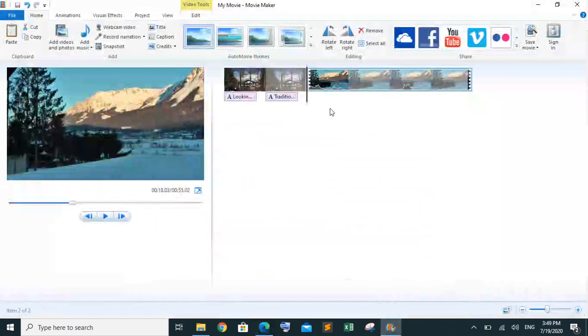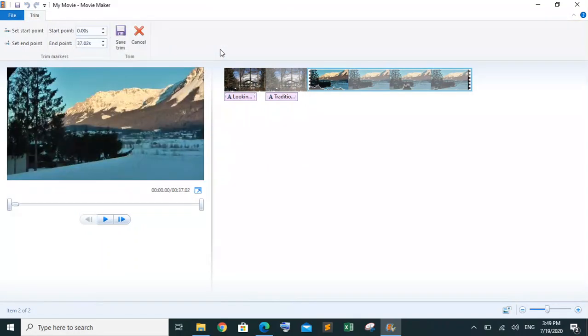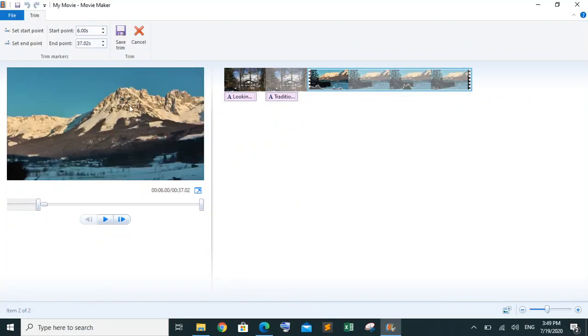So we are going to trim the video: go to edit, then the trim tool. He's saying that we have to remove the first 6 seconds, so we are going to start the video from 6 seconds. So the first 6 seconds have been removed. Then only 10 seconds of the video should remain, so 6 plus 10 will be 16.